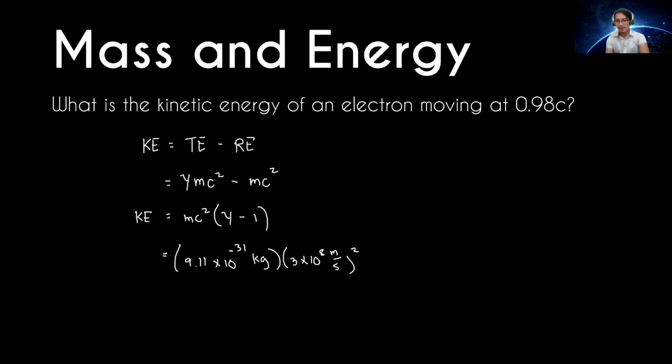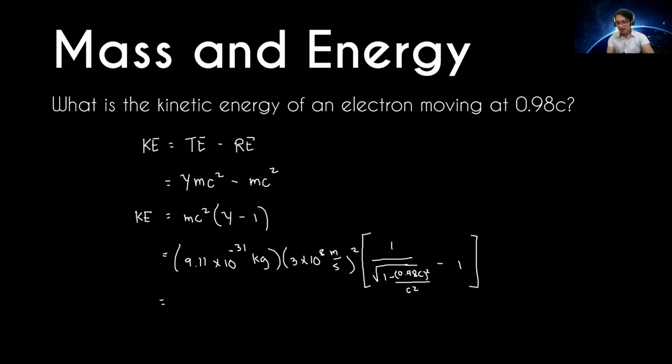Don't forget the squared. Now, I'm sure you are familiar with the Lorentz factor. This is 1 over the square root of 1 minus V squared over C squared, with V as 0.98 C, squared over C squared, minus 1. So here, we just calculate.